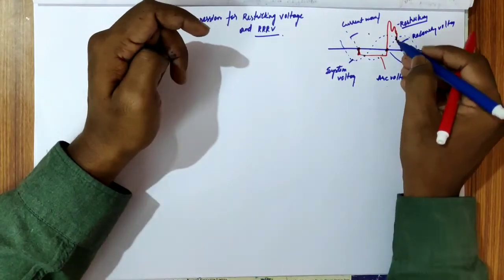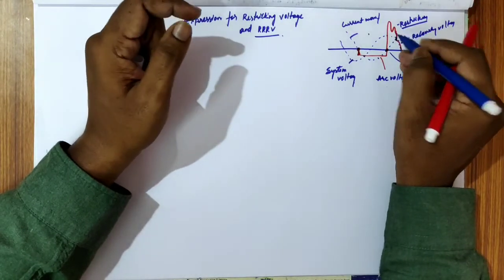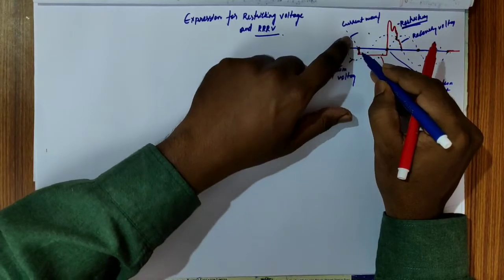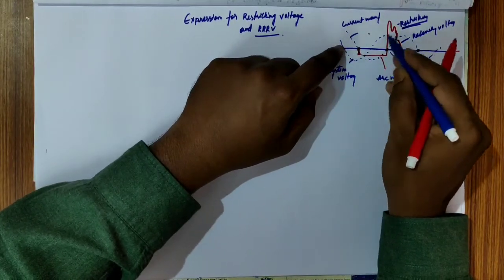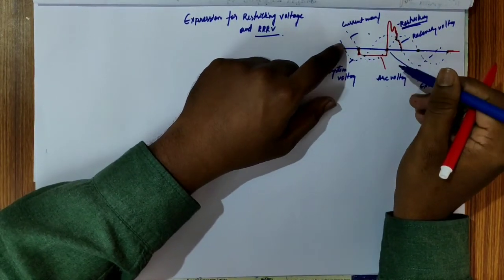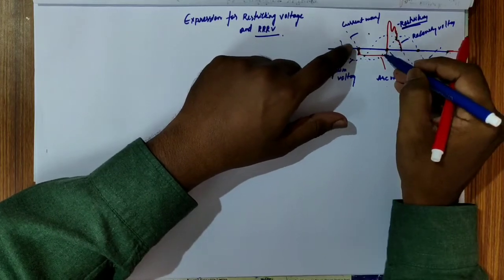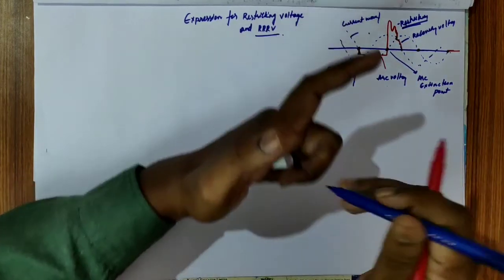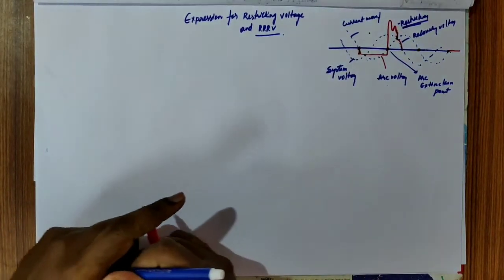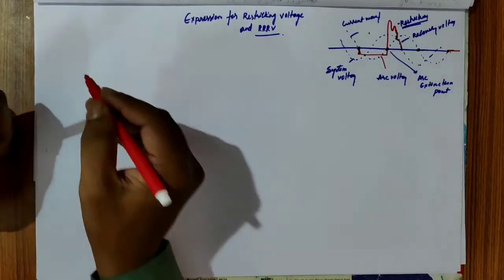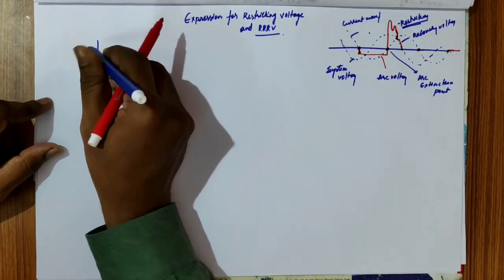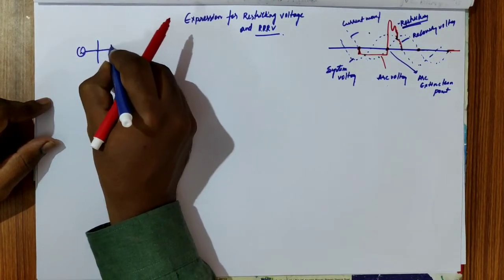Now we have to derive the expression for restriking voltage. If we say the system voltage is Vm sin omega t, and we want to find the expression for restriking voltage, we consider a few things. Let us say the system has a synchronous generator and a step-up transformer.